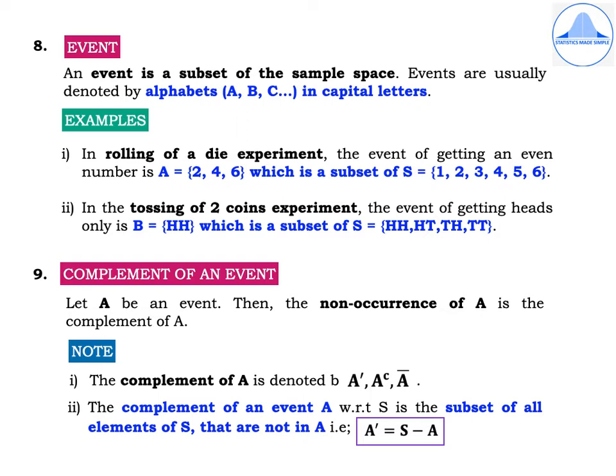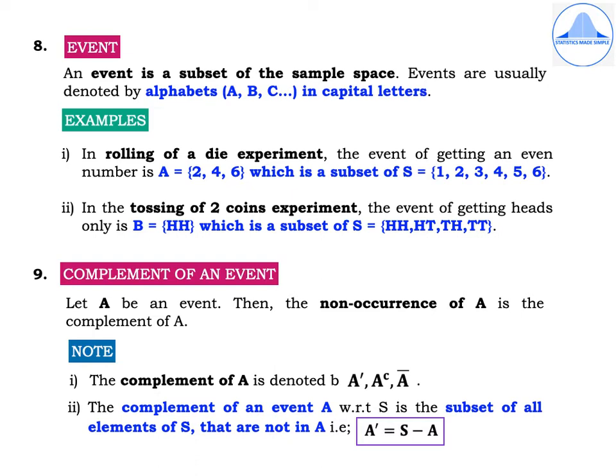Example 1. In rolling of a die experiment, the event of getting an even number is A equal to {2, 4, 6}, because 2, 4 and 6 are the even numbers which are present on a die, and this event A equal to {2, 4, 6} is a subset of the sample space, that is S equal to {1, 2, 3, 4, 5, 6}.